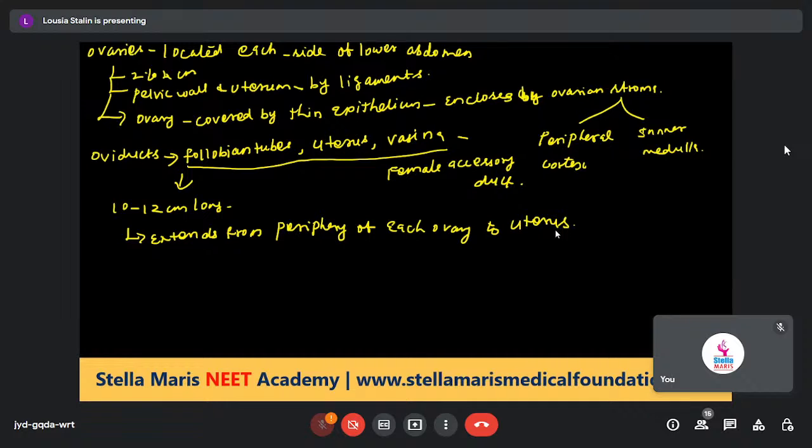Next one, it's closer to the ovary. It has funnel-like structures. That funnel-like structure is called the infundibulum.